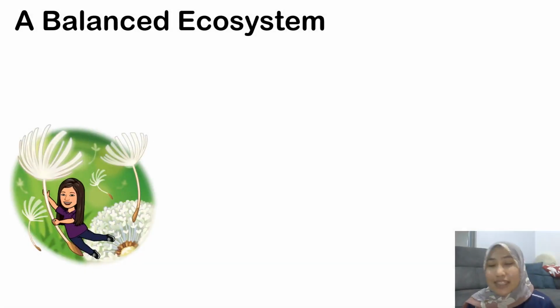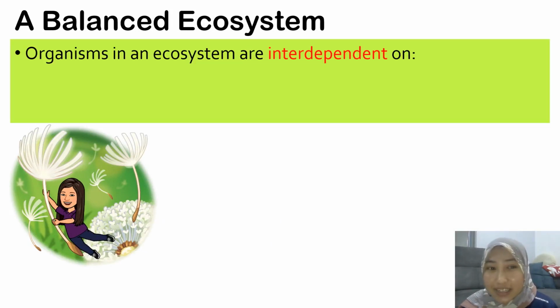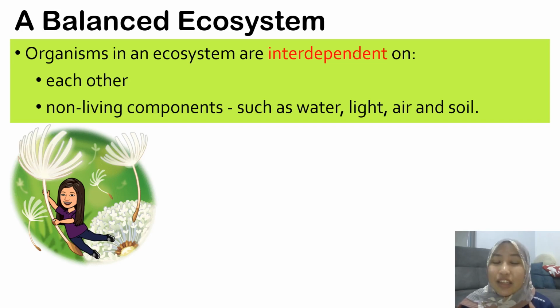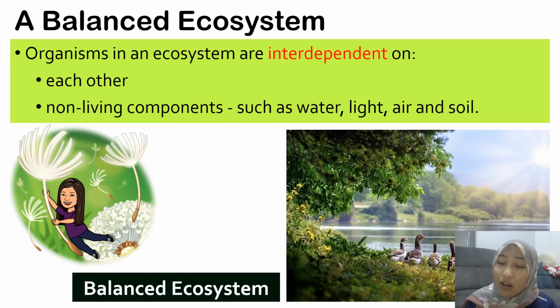So now let's learn about a balanced ecosystem. Organisms in an ecosystem are interdependent on each other, they depend on each other, they need each other, and they are also dependent on non-living things. For example, water, they need light, they also need air, and also soil. So when all of this exists together in harmony, one balanced ecosystem is achieved.